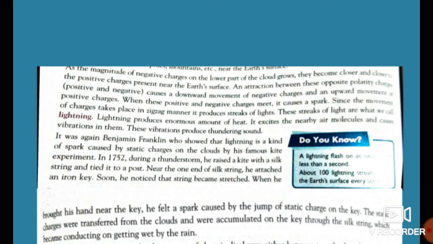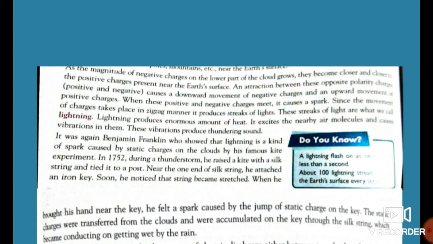These negative charges are situated at the bottom side of the cloud. Whenever they increase, they get attracted towards the very high things on the earth, which possess the positive charges.